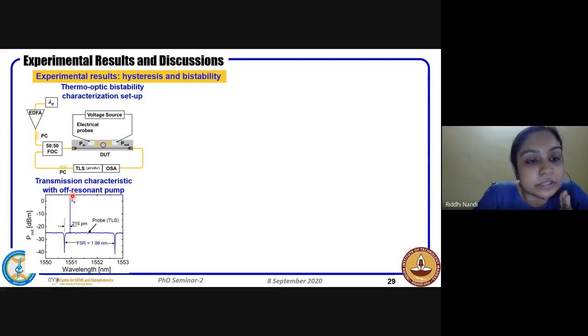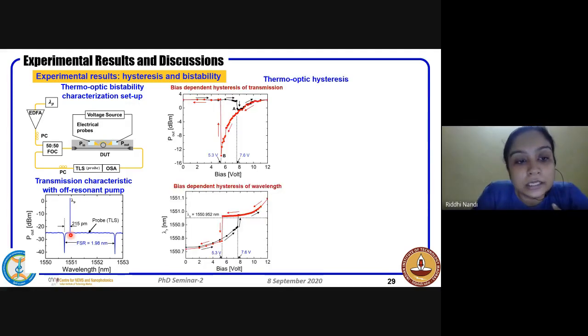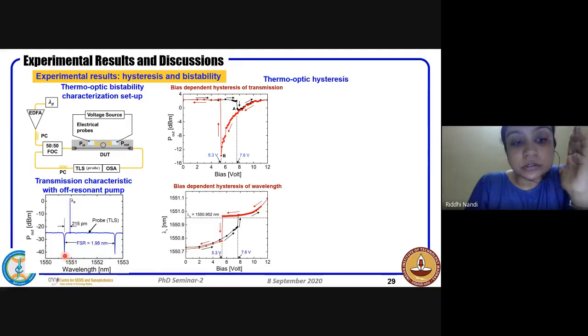First, we placed the pump laser at 215 picometer to the right of one of the resonances. Now we will notice the total transmission that is coming out, and note it down as we go on increasing the voltage. What will happen when we increase the voltage in the micro heater?